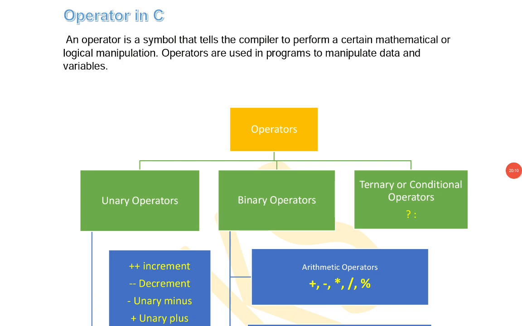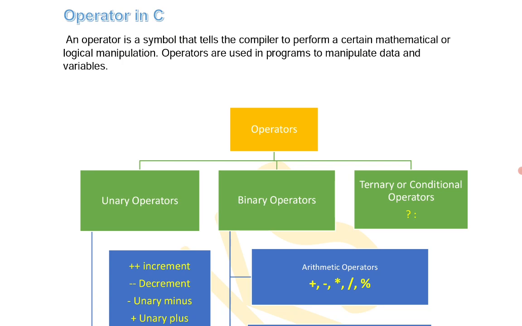So what is an operator? An operator is a special symbol which is used in the C programming language, having some specific predefined meaning in expressions and calculations. There are many types of operators available in C language. Basically, operators are of three types: unary operator, binary operator, and ternary or conditional operator.